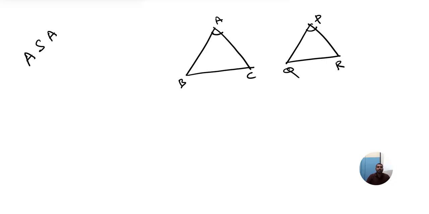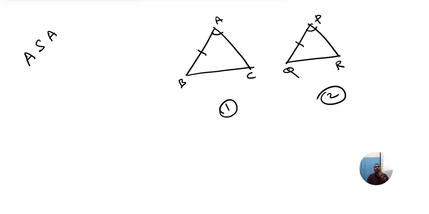Next side. Which side shall we take? Shall we take AB? Okay, I will take AB. Then here I should take PQ. A is angle, S is side, A is angle. Angle, side, next angle. First you tell me this, and then you tell me here. See here, first I took angle A, here I took angle P. Angle. Next side: AB, PQ. Side. Next angle.